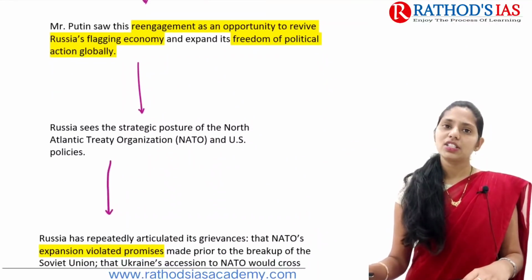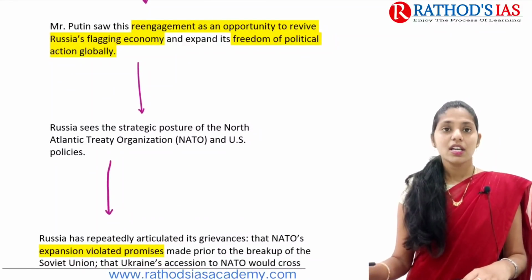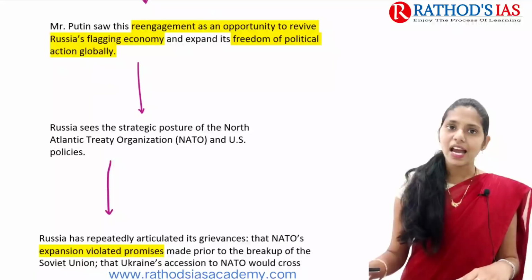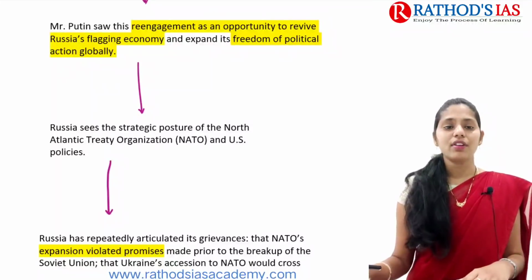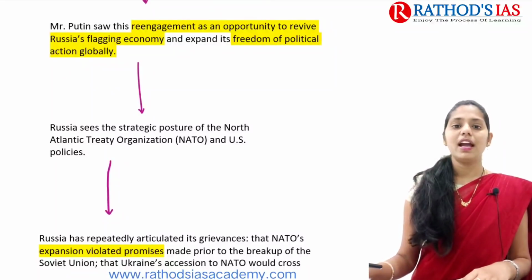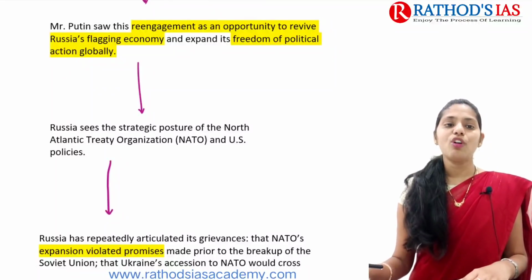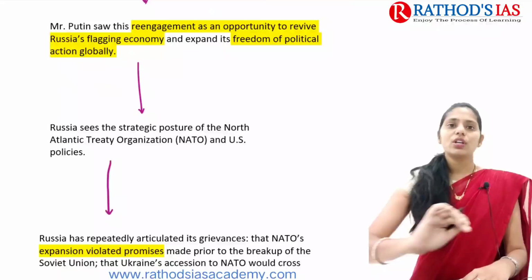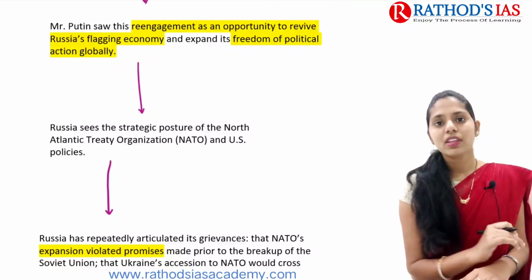In this context, Russia saw this re-engagement as an opportunity, and it will be helpful especially to revive Russia's flagging economy, and this agreement will also help expand its freedom of political action globally. So in this way Russia will also have some advantages.